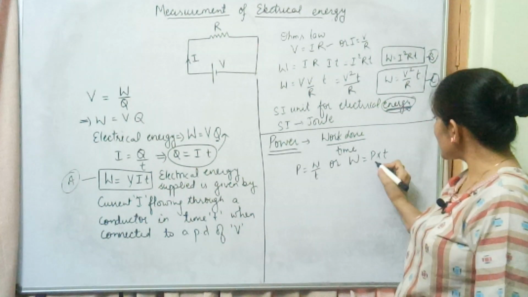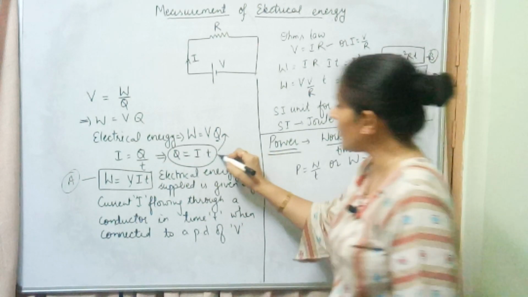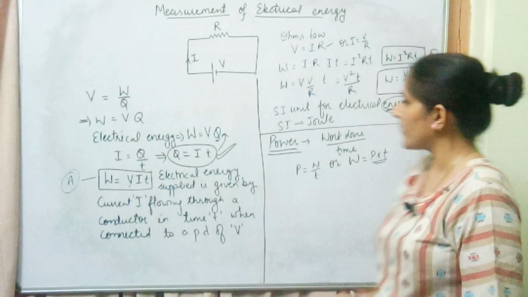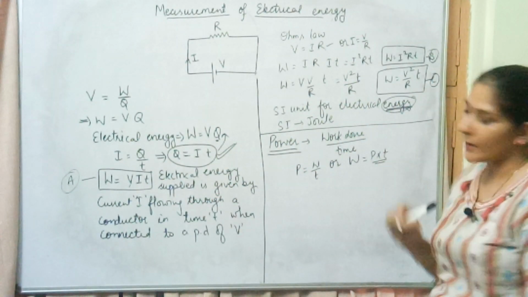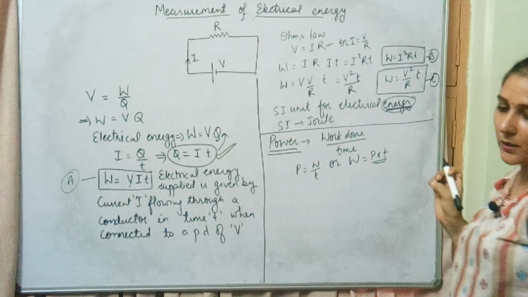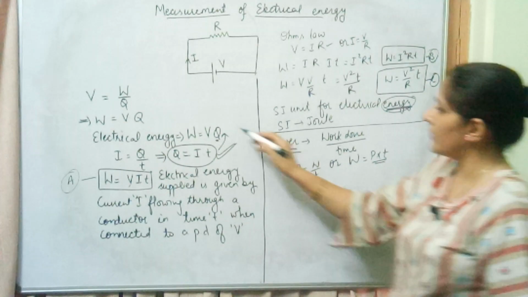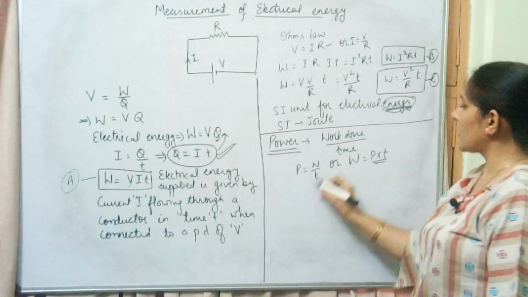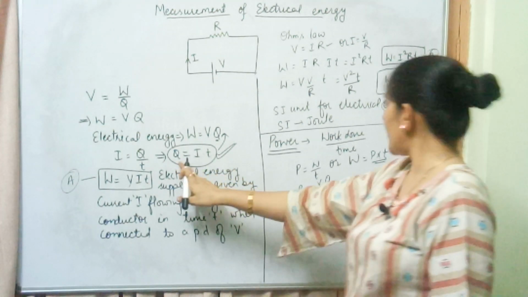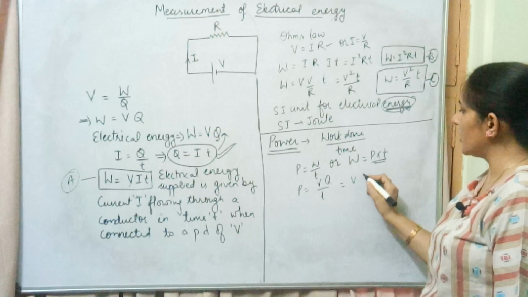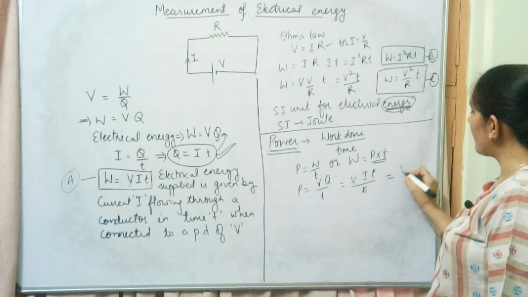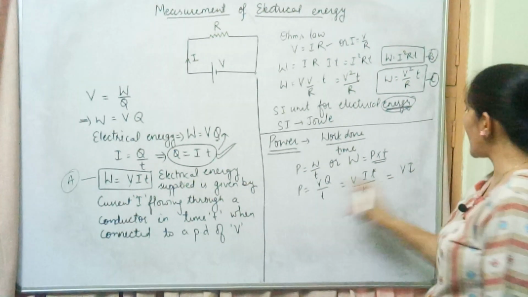And again we can use this particular expression which we got from here, current is equal to charge upon time. Can we replace anything from here? When we are talking about work done per unit time, this work done we can write as V into Q. So P is equal to V into Q upon T. And from here we can write the value of Q, that will become V into I into T upon T. This T will be cancelled out. The power can be given as V into I.